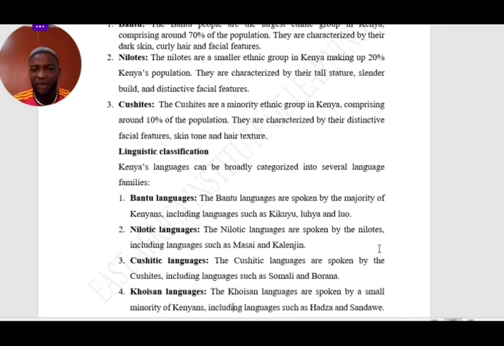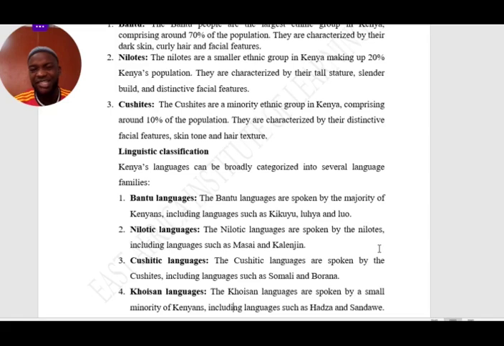The Bantu languages are spoken by the majority of Kenyans, including languages such as Kikuyu, Luya, and Luo. These are the most spoken languages in Kenya, because the percentage the Bantu make up is higher than other groups.